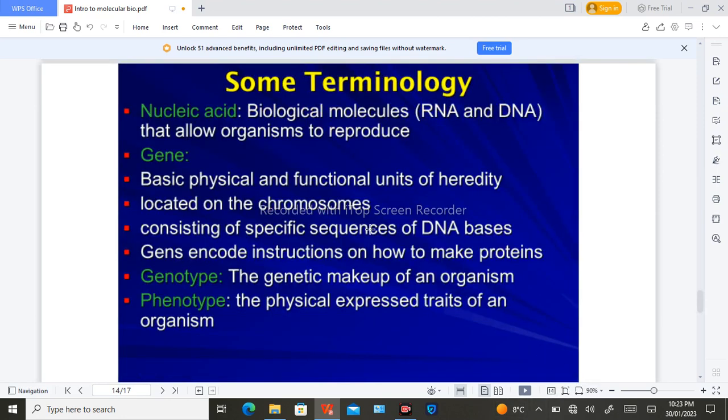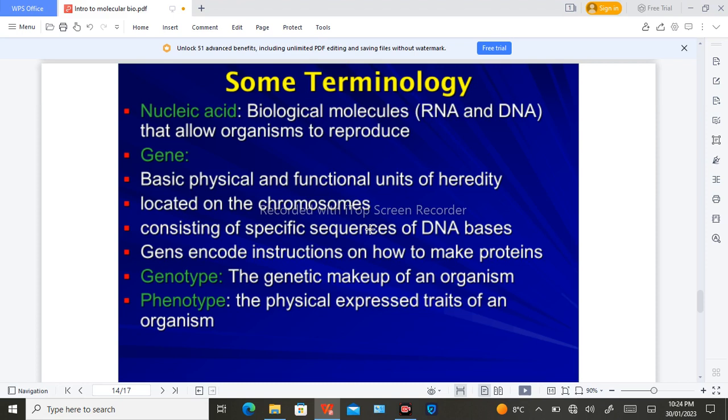Some of the most important terminologies that are used in molecular biology are these. Number one, nucleic acid. Nucleic acid is a word that is used simultaneously for RNA and DNA. RNA and DNA combined are called nucleic acid.